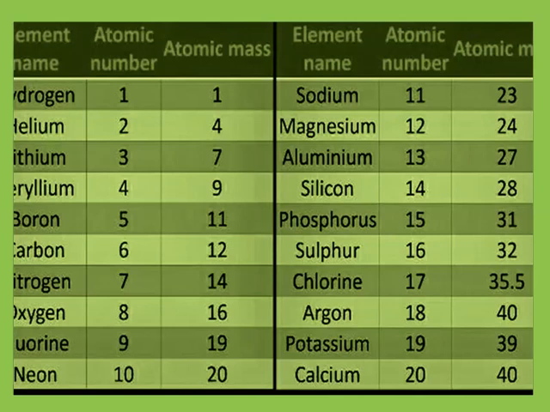Dear students, kindly note down this table in your notebook and learn the first 20 elements, their symbols, and also the atomic masses. So we can say that these all have the significance to calculate the value of the actual mass of the atom of any element.